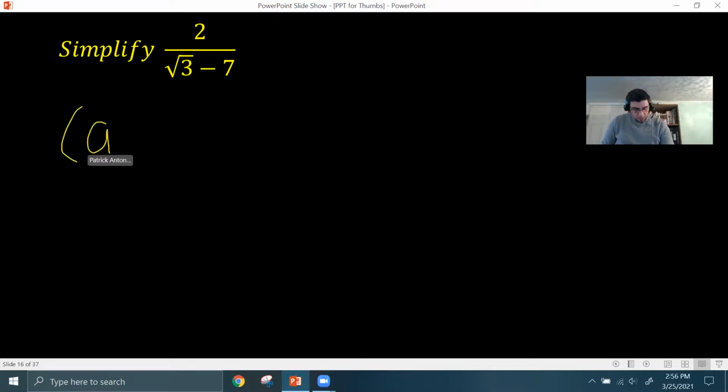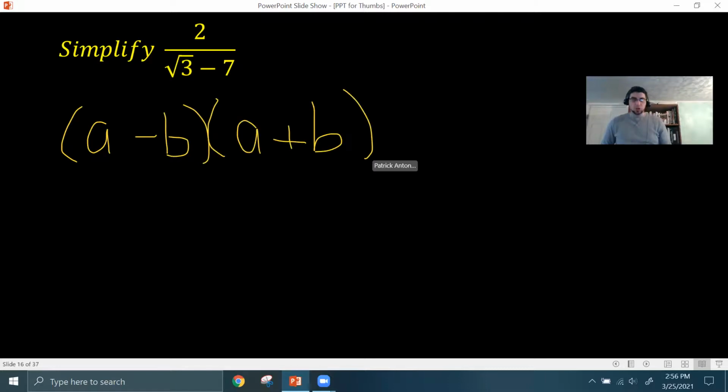Before we get to this, I want to show you a property of binomials. Remember, binomials are expressions that have two terms. So a minus b and a plus b. These are called conjugates because they're the same two terms, except one is being added and one is being subtracted.